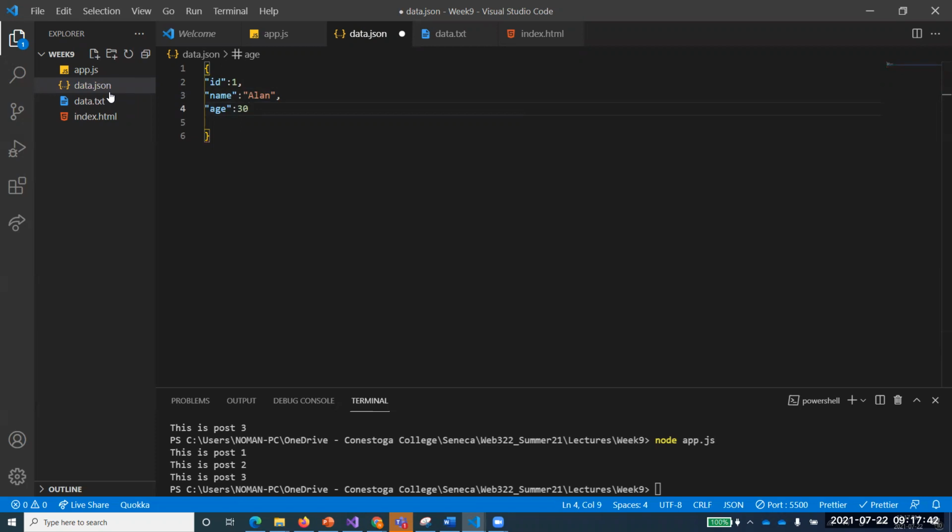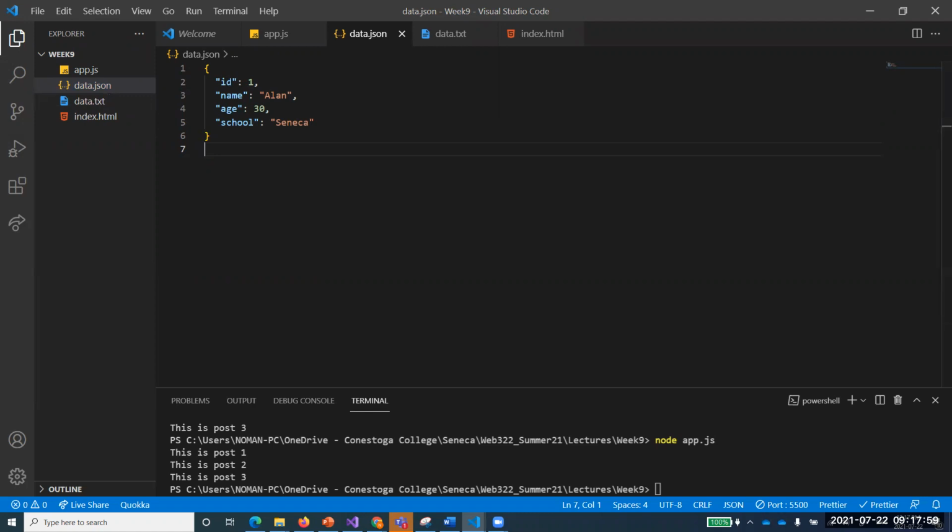So this is one record that we have, and let's maybe just put something randomly, school equal to Seneca or something. You see, I've created this JSON data.